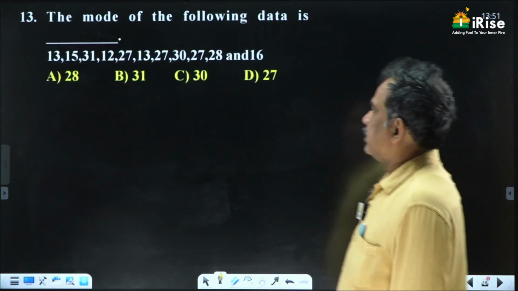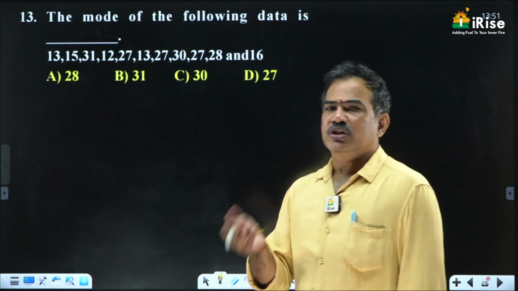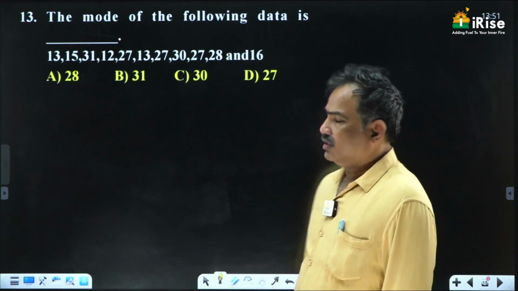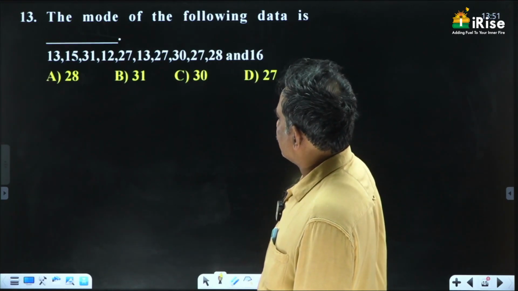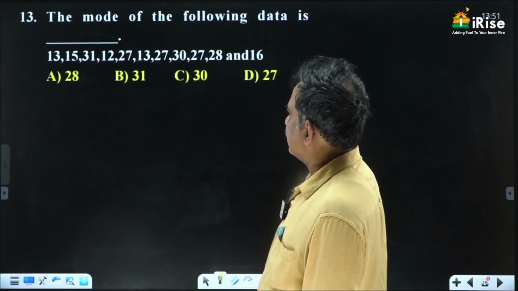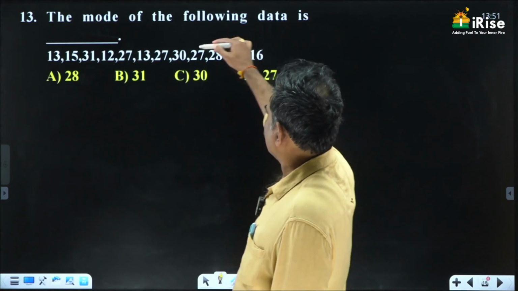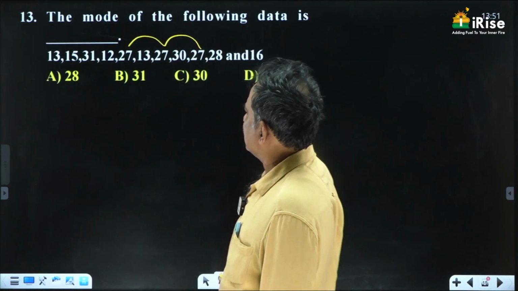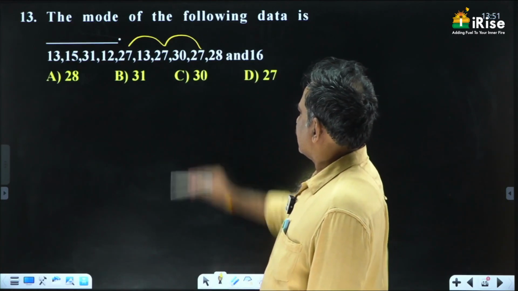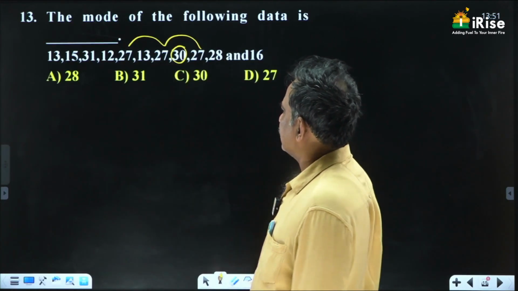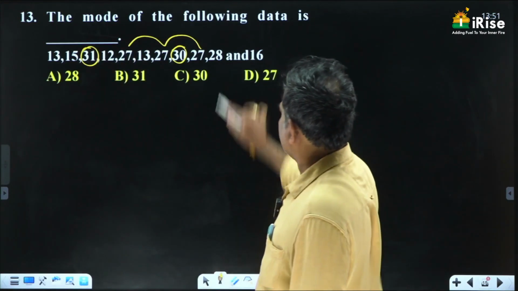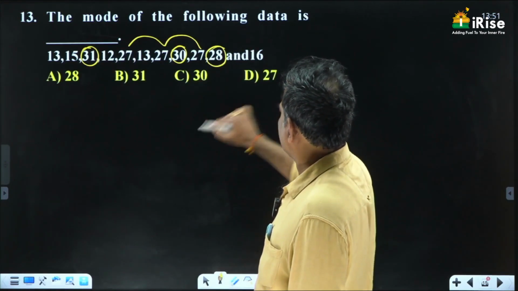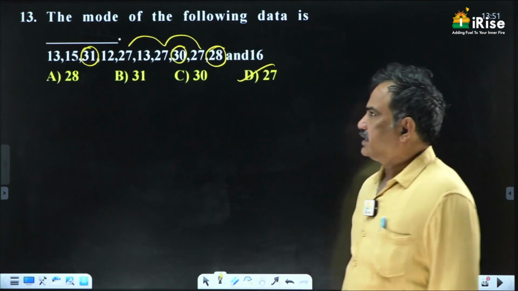The mode of the following data. Mode is nothing but the most repeated value in the given data. So see carefully: 28, 31, 30, 27. Here we have 27 appearing 3 times. 30 is only once. 31 is also only once. 28 is also only once. So the answer is 27.